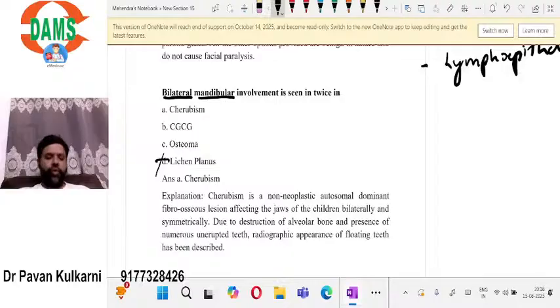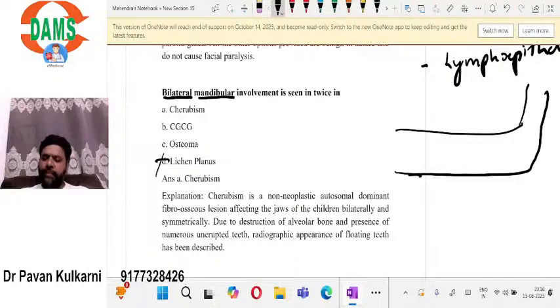It doesn't involve bone. Now cherubism, CGCG, osteoma. Let us see one by one. Let us see CGCG. Does CGCG affect both sides of the mandible? No. CGCG typically affects the anterior mandible.